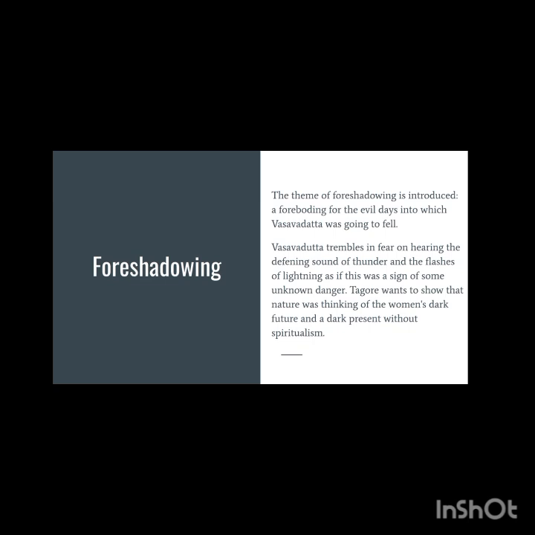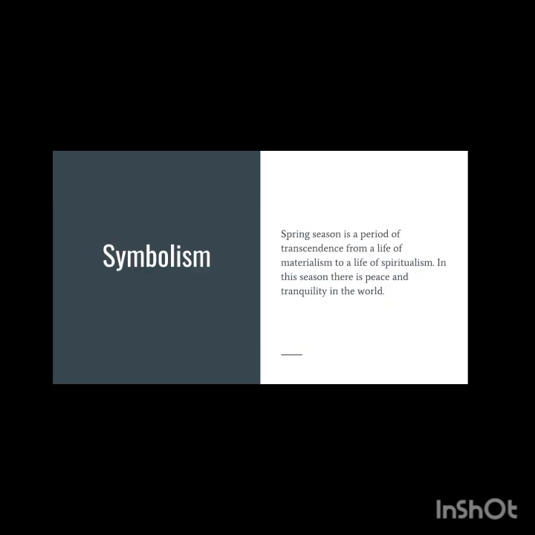So the poet wants to show that now there are flashes of lightning, there are storms and all these atmospheric disturbances. It creates a sort of dilemma that there is something evil that is going to happen to the woman.